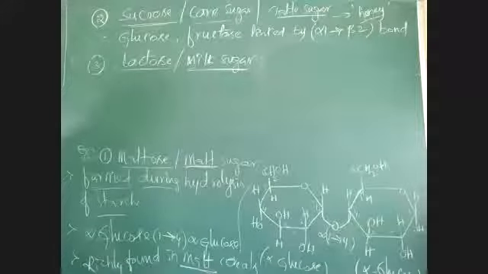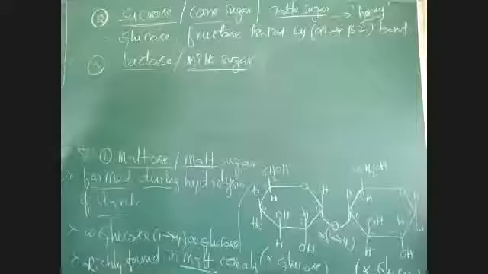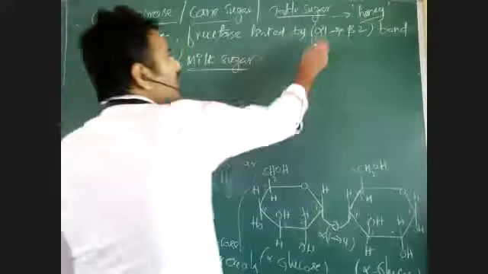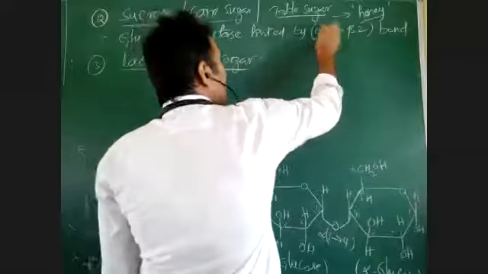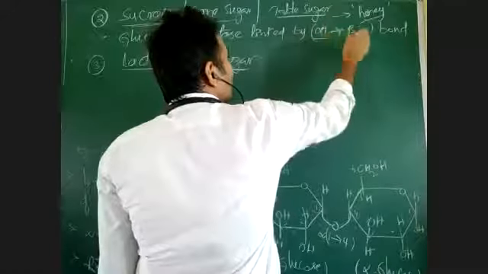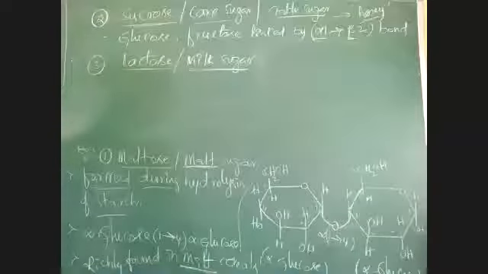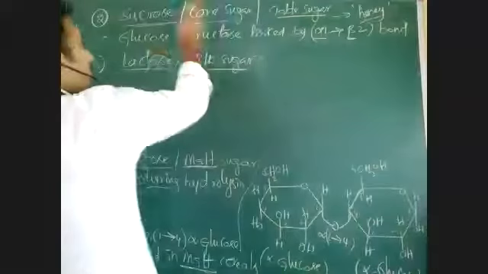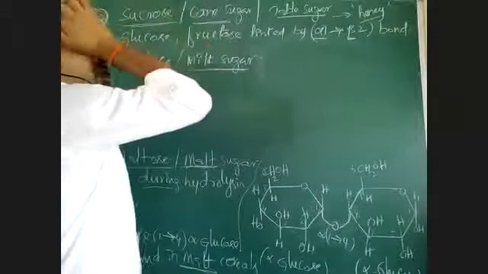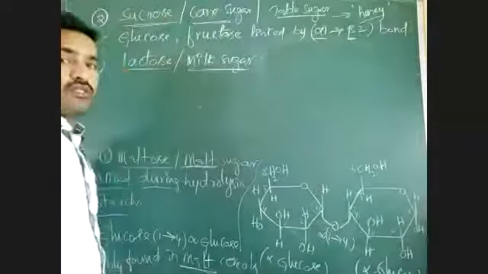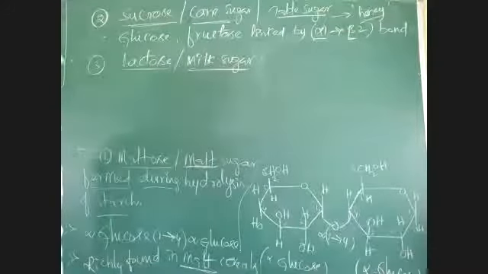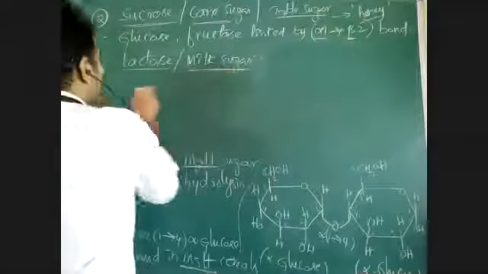So the bond between alpha glucose and beta fructose gives sucrose. Alpha glucose, beta fructose: the first carbon of alpha glucose and the second carbon of beta fructose are joined. That gives sucrose. Sucrose is richly present in sugarcane and beetroot. Beetroot has less, but not none. Honey has a rich content of sucrose. Then lactose, which is also called milk sugar.